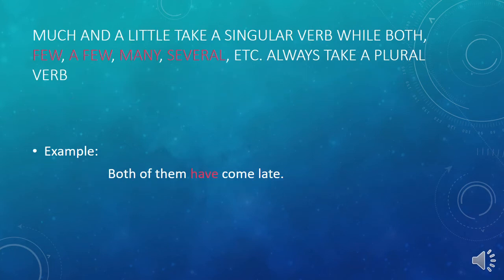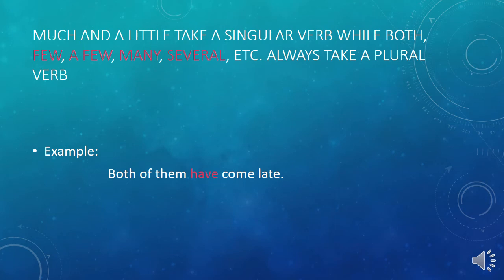Now, our next rule is: much and a little take a singular verb, while both, few, a few, many, several, etc. always take a plural verb.